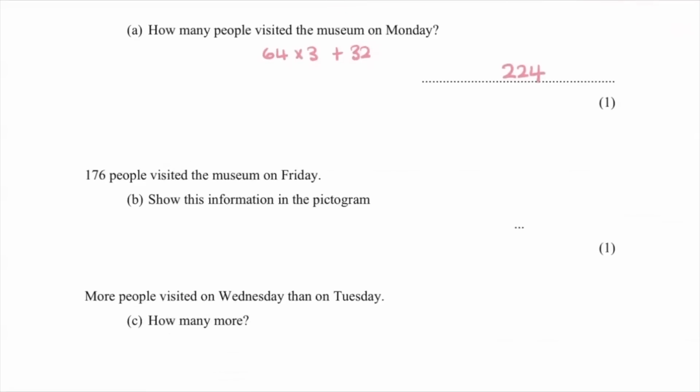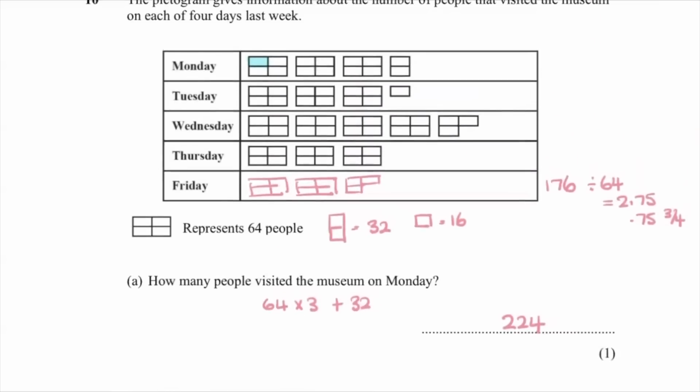The last question says, more people visited on Wednesday than on Tuesday, and we're being asked to work out how many more. So we're going to go back up and start looking at those totals. So on Wednesday, we have got 4 full symbols, and then we've got 3/4. So 3/4 is going to be these together, which is 48. So I'm going to add on 48, get that in my calculator, and you get 304.